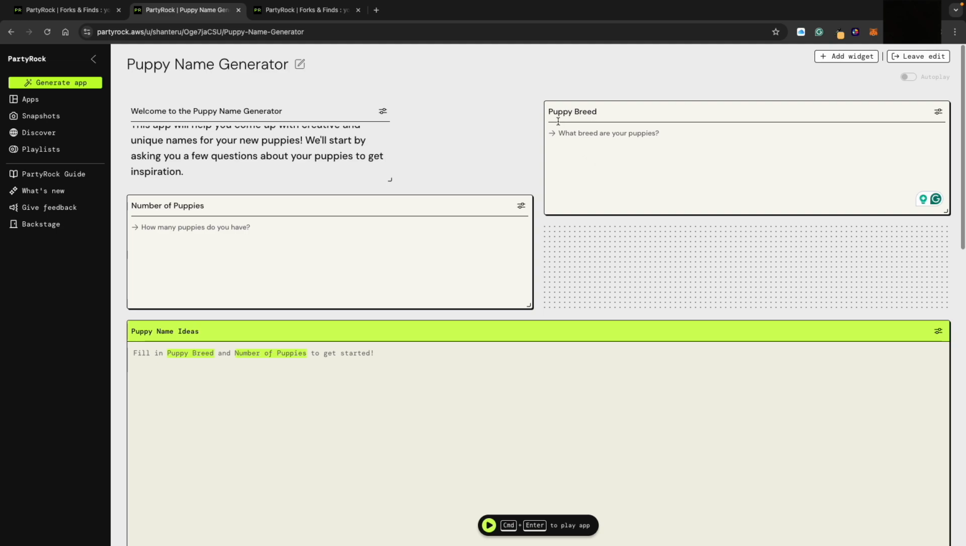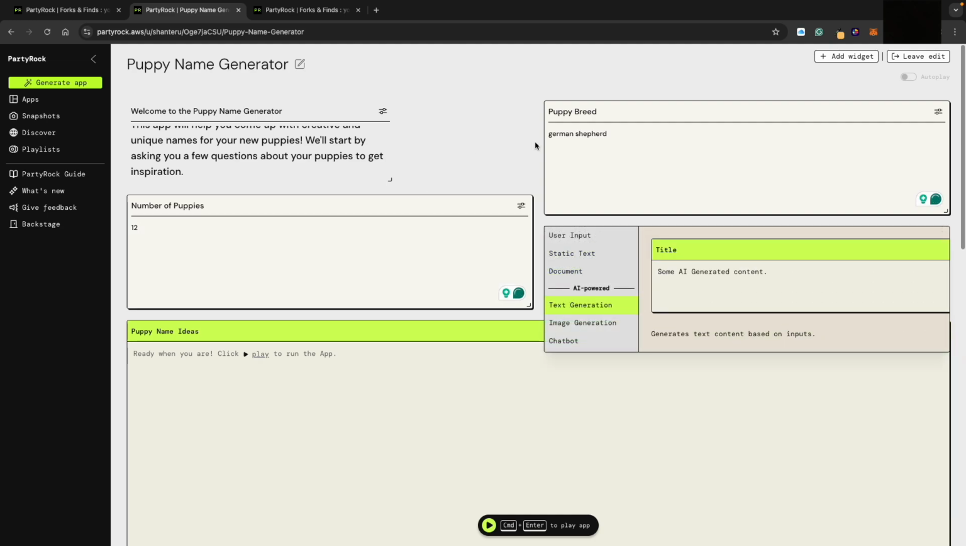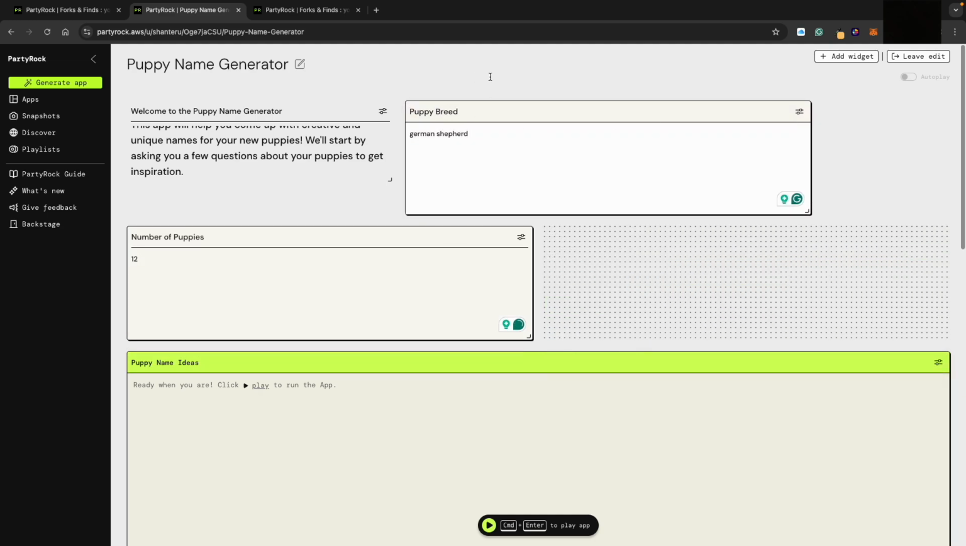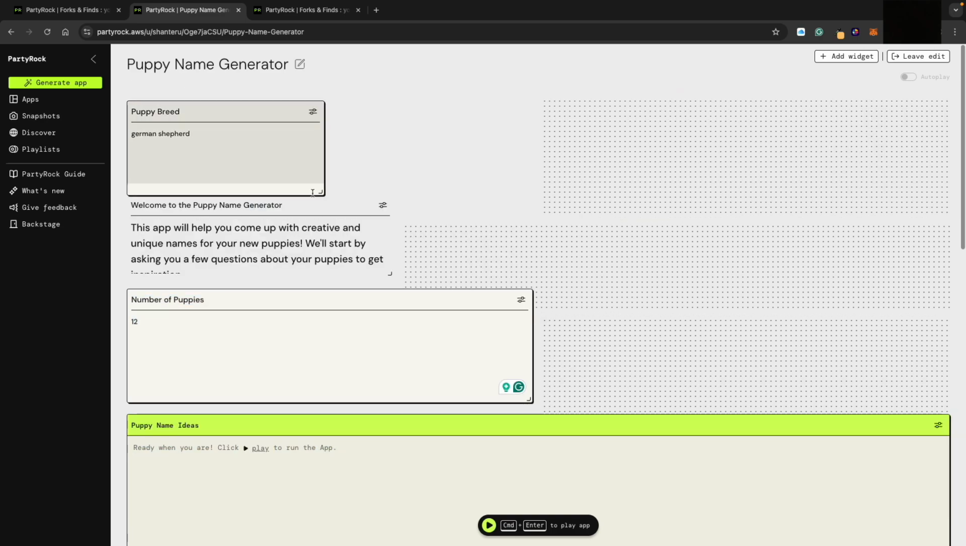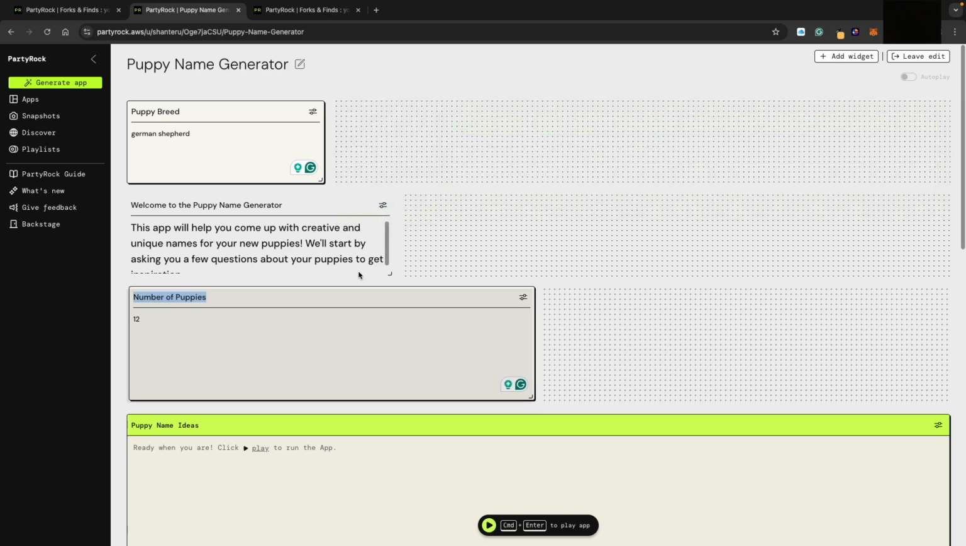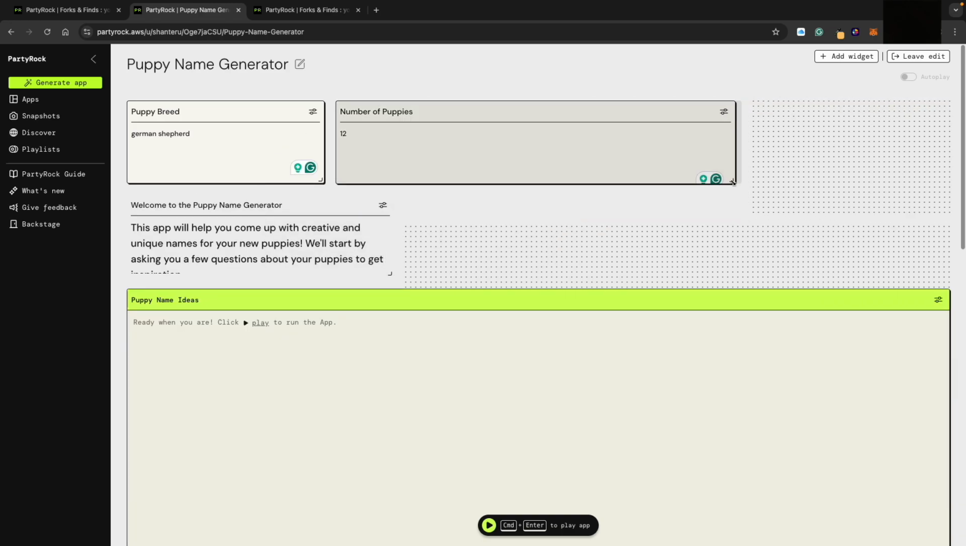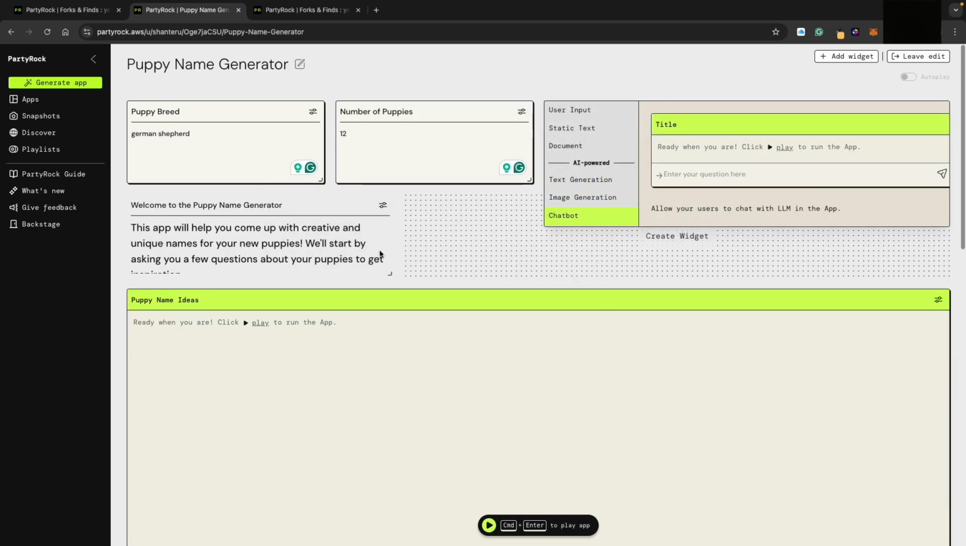And for the puppy breed and number of puppies, maybe I put German Shepherd and 12. Okay, so now I can even drag it. It depends on how I like it. I put it this way, and maybe I drag this up. So this is how we can